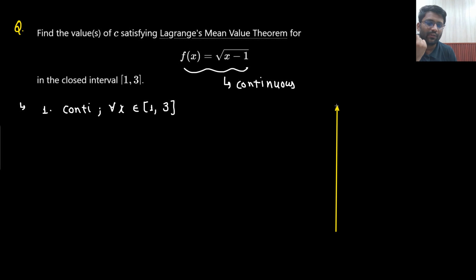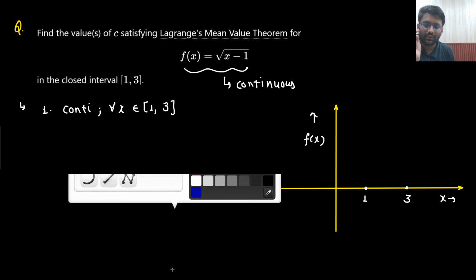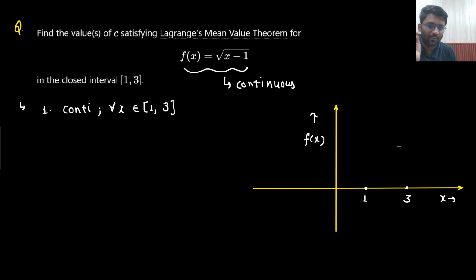At x equals 1, the value will be 0. And I only care about the graph between 1 to 3 only. So f of x versus x I am drawing. I only care about values between 1 to 3, nothing else. So at x equals 1, what value will it be giving? 0. At x equals 3, what value will I be getting? Under root 2. So how would the graph go? This is how the graph would go.